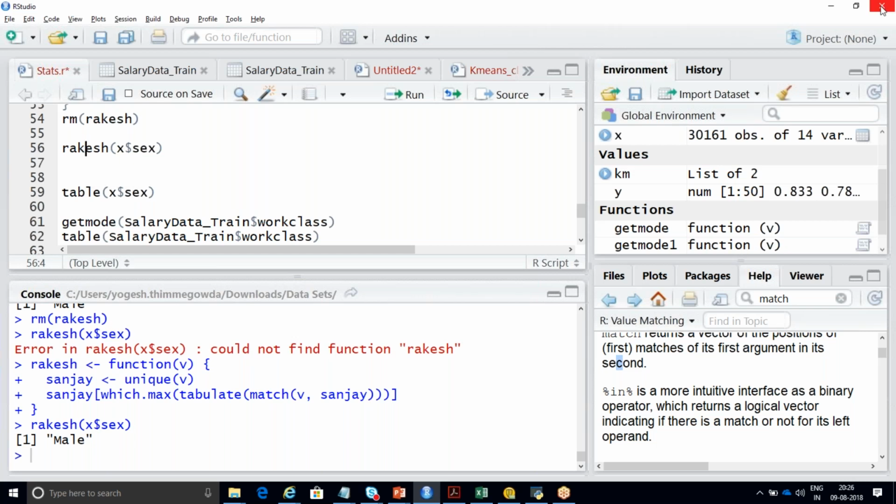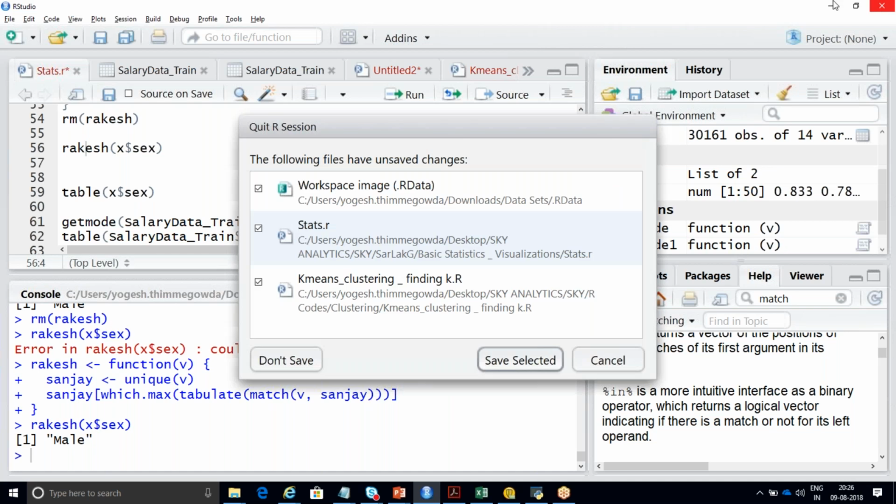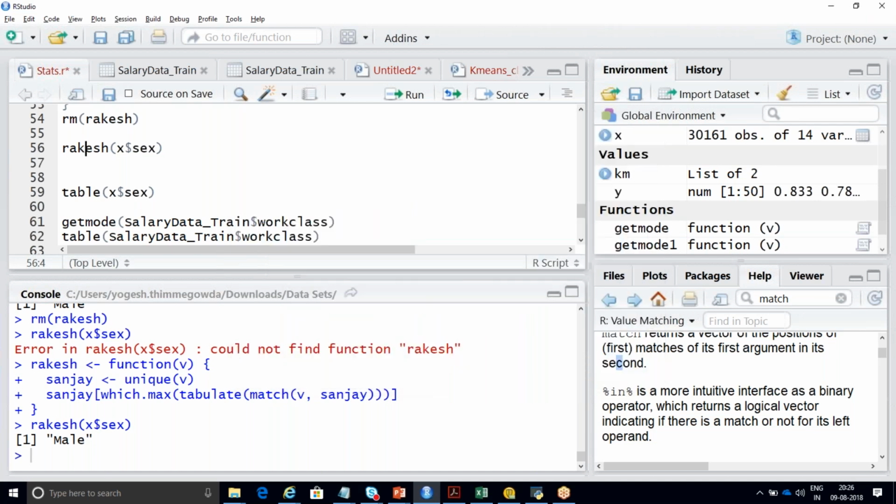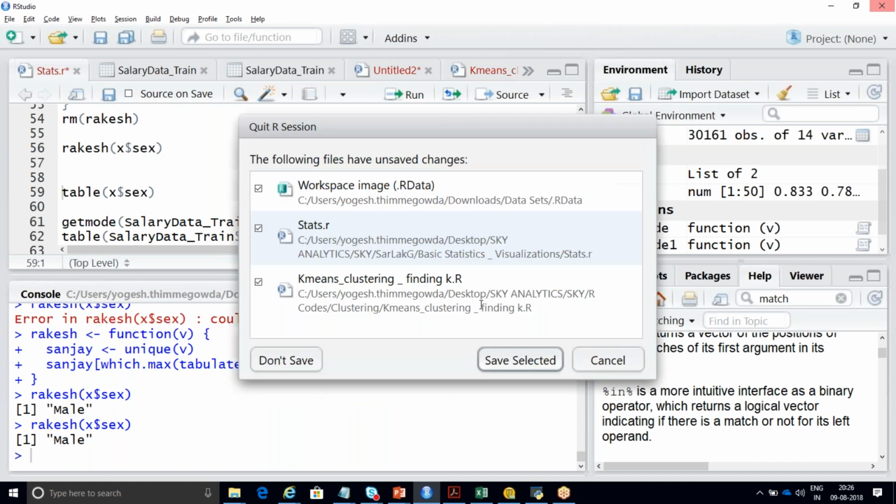See, if I click on this, it is asking for save selected. If you don't save, everything will be gone. If you save selected, tomorrow if you open R, everything will be like this. Then directly you can run this. If you give it as don't save, nothing will be there. Got it? And every time I'm going to give save. So that's the reason.